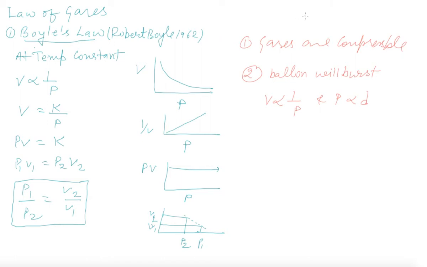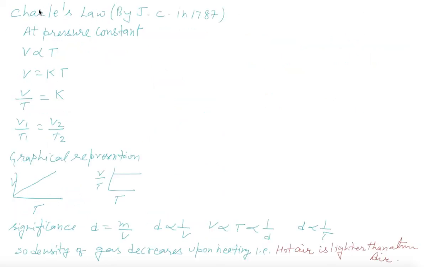And the next law is the Charles law. Charles law was given by Jacques Charles in 1787. He states that at constant pressure, volume is directly proportional to temperature. So V is equal to KT and V by T is equal to K. From here we get the relation V1 by T1 is equal to V2 by T2. Graphical representation: V versus T is a straight line, or V by T versus T is constant.